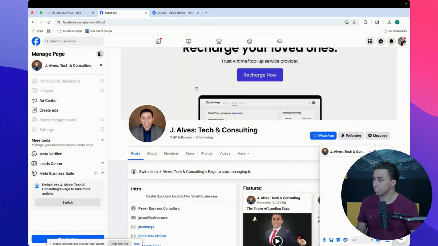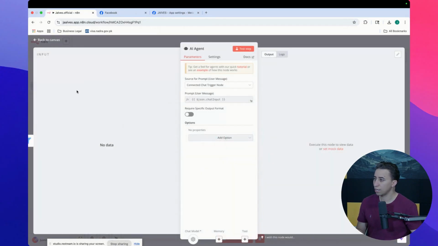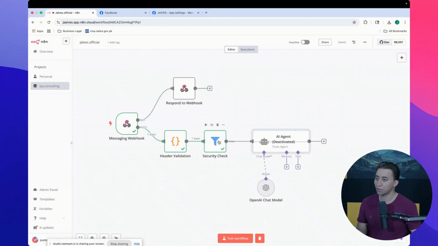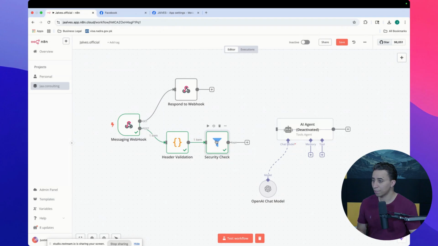So now if I come here, there's a security check. You see, there's no data. There's no data because it was filtered. It was removed. It was discarded. Actually, there's one thing you can do here. You can come here in the filter.